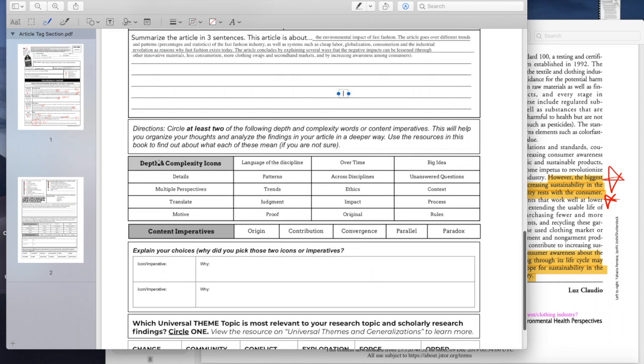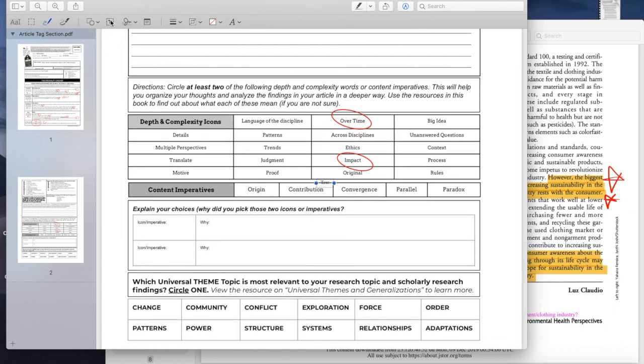All right, we're almost done with the article tag. The next part, I am going to be circling depth and complexity icons. So I'm going to circle over time and impact because I believe that these 2 words best capture everything that this article was about. After I circle those, I have to write about why I chose them. So I'm going to put in over time and impact right here on the bottom boxes, and then I'm going to explain why.